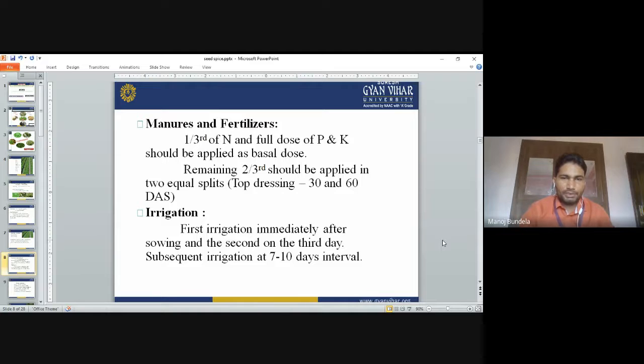Irrigation. First irrigation is given immediately after sowing and the second on the third day. Subsequent irrigation at 7 to 10 days interval. Then again we have to give the irrigation at 7 to 10 days interval. We have to irrigate the crops.